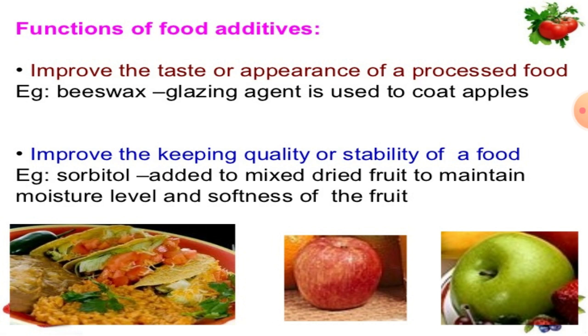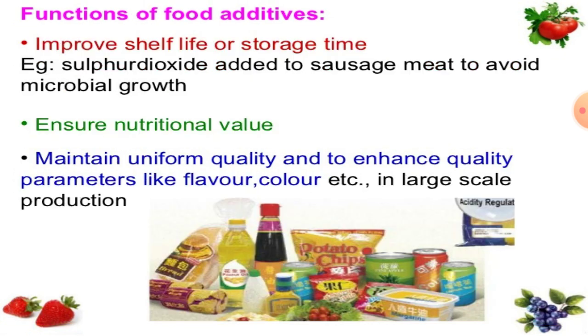Functions of the food additives. These additives improve the taste or appearance of processed foods. For example, beeswax acts as a glazing agent which is used to coat apples. Additives improve the keeping quality or the stability of the food. For example, sorbitol is added to mixed dried fruits to maintain the moisture level and the softness of that fruit.